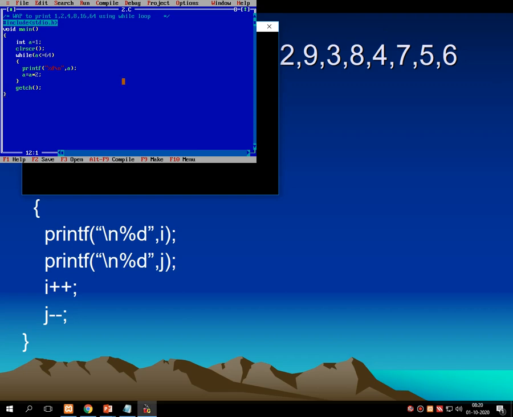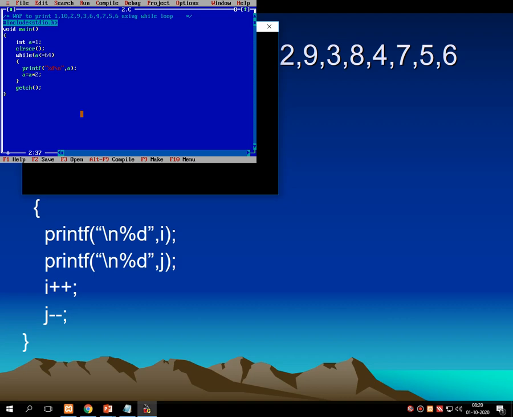First, I will write the definition: write a program to print 1, 10, 2, 9, 3, 8, 4, 7, 5 and 6 using while loop. That's correct. So this is the output. This is the series that I want to print onto the screen.